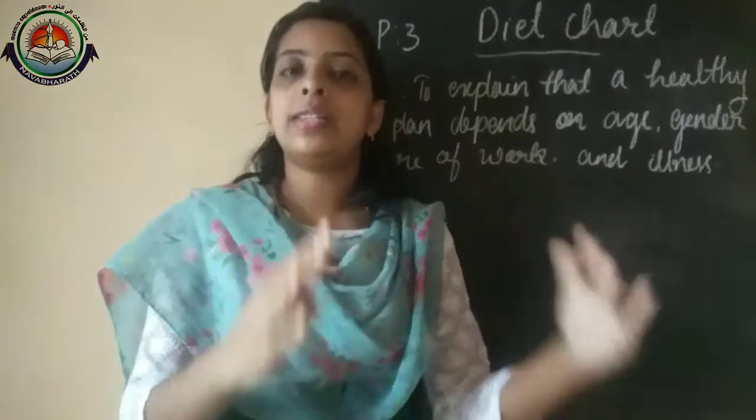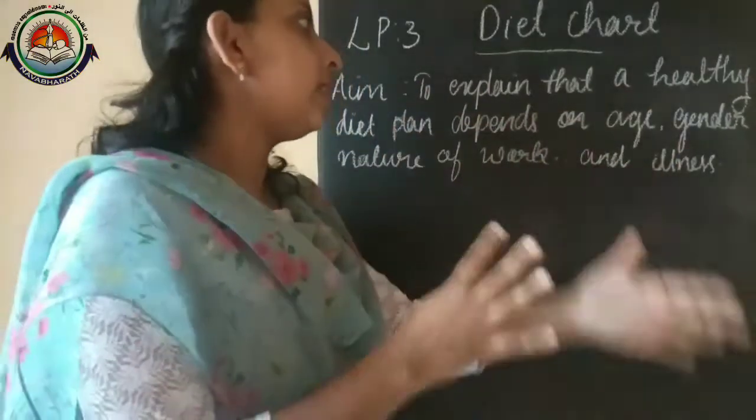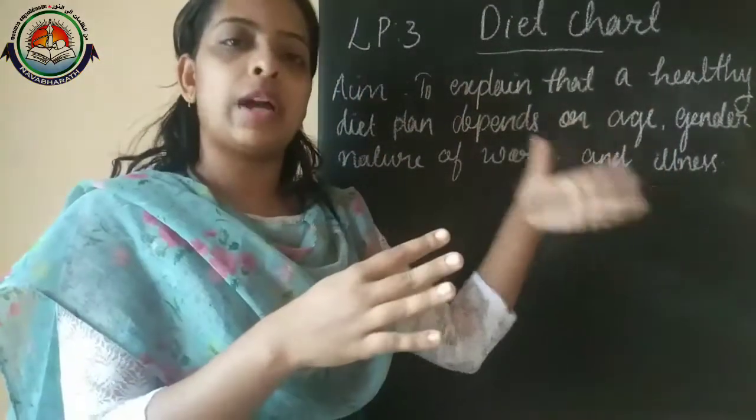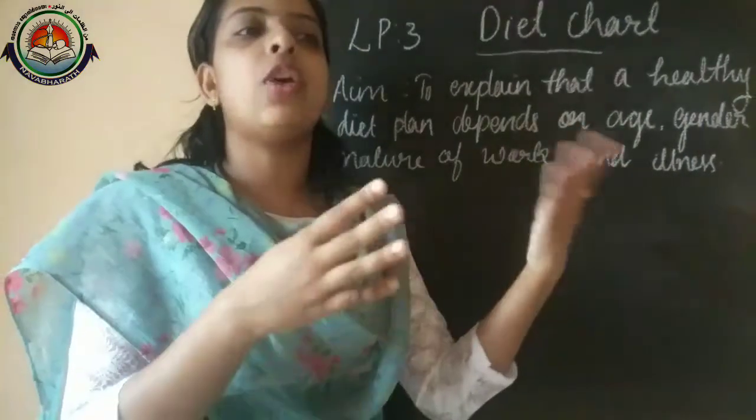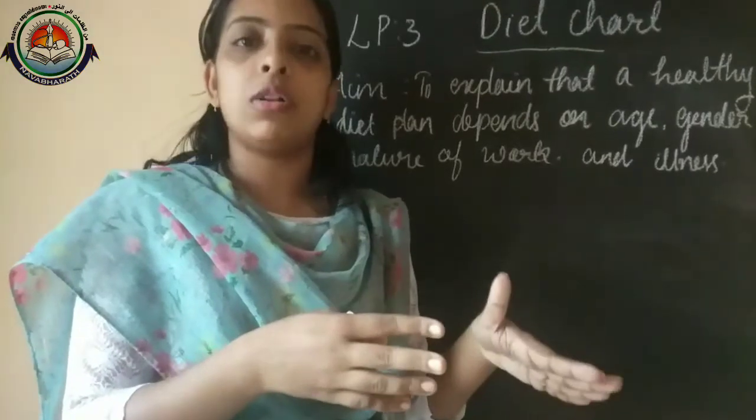Okay, so that's all about the diet chart. This diet chart is different according to the age group. How it differs, we already discussed. In your workbook, one table is already given.